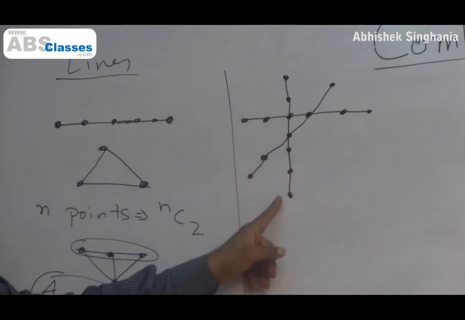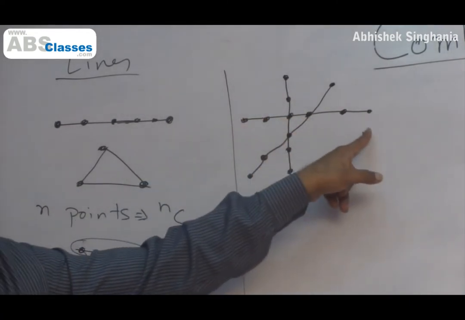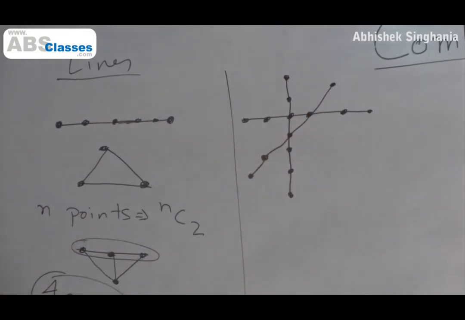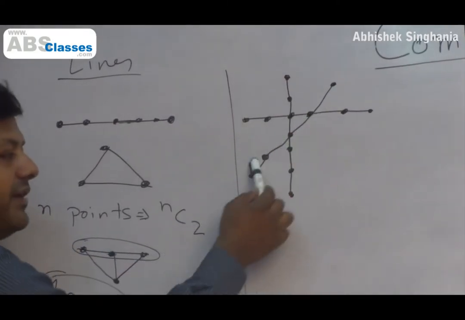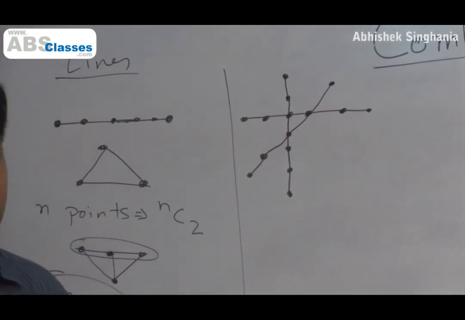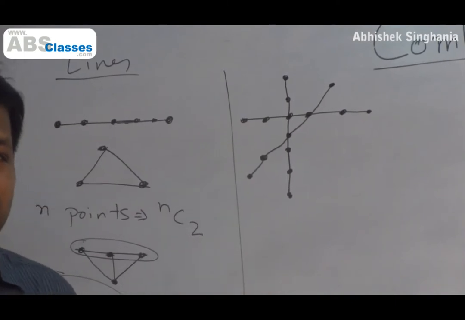There is a straight line which has 7 points. There is another straight line which has 6 points. Then there is a straight line which cuts through both these lines at different points. And this line also has 5 points. Obviously some points are common because they are intersecting. The dots which have been highlighted are our dots. These are the dots that we are going to use.